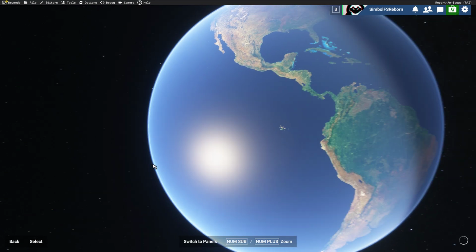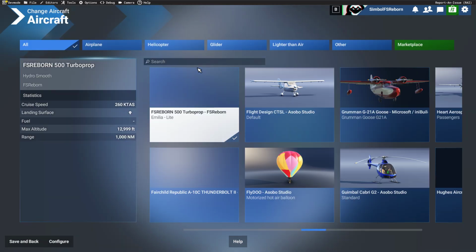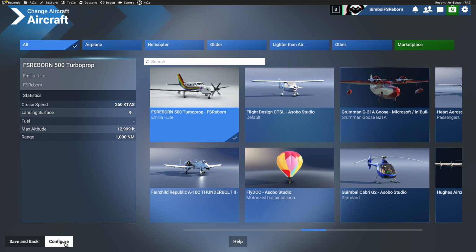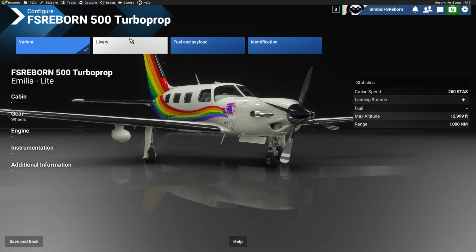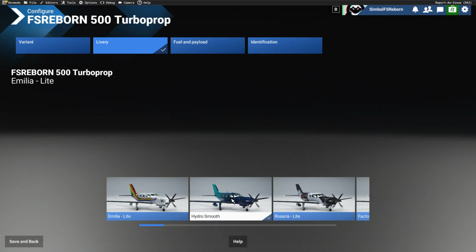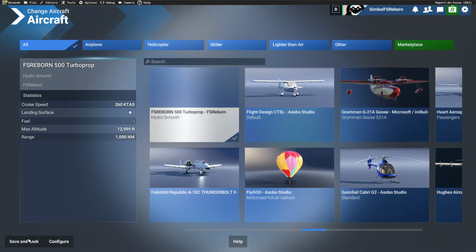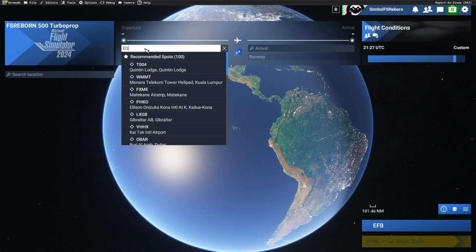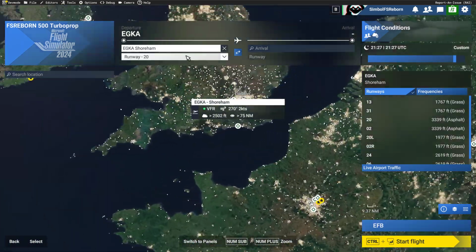And the first thing we will do is to load flying the FSR 500. Pick the livery that you want to use, and developer mode just to ensure that everything is okay.